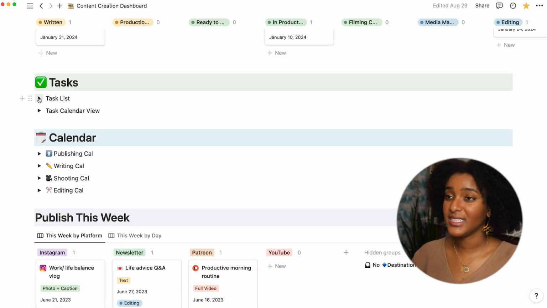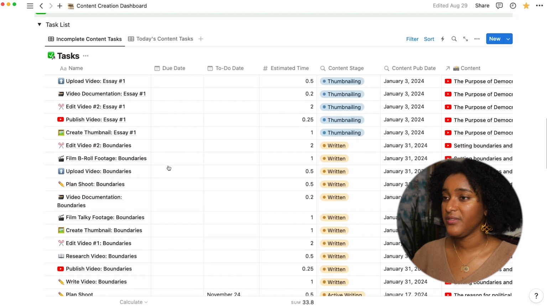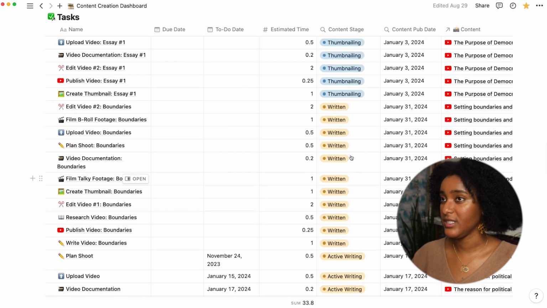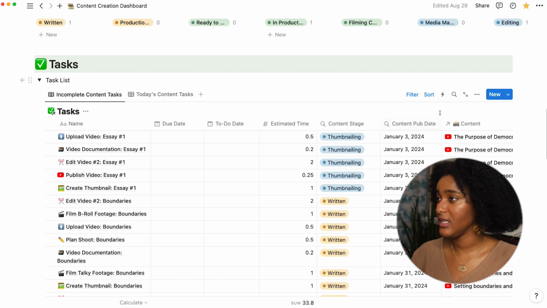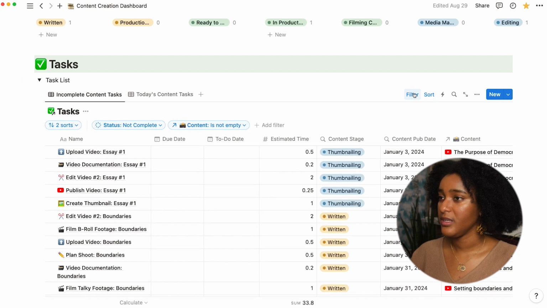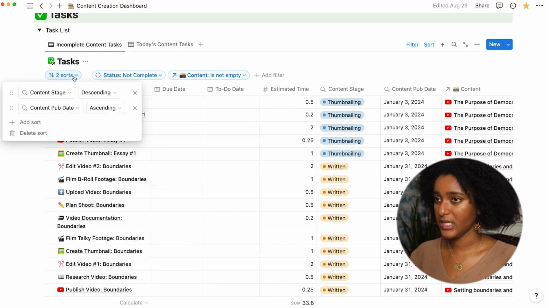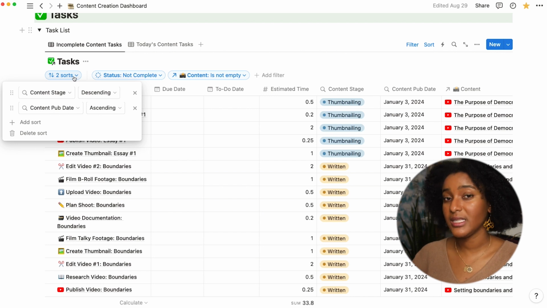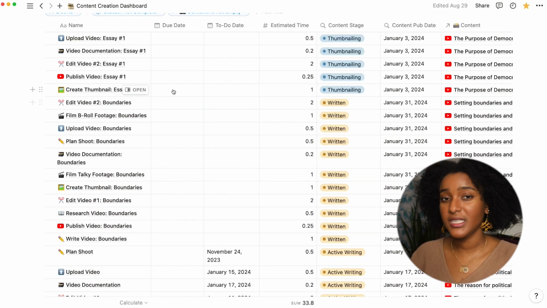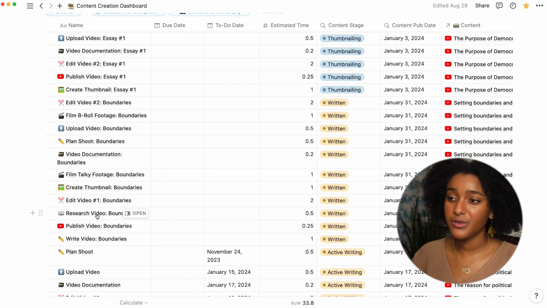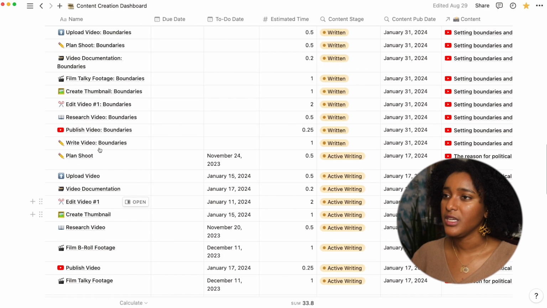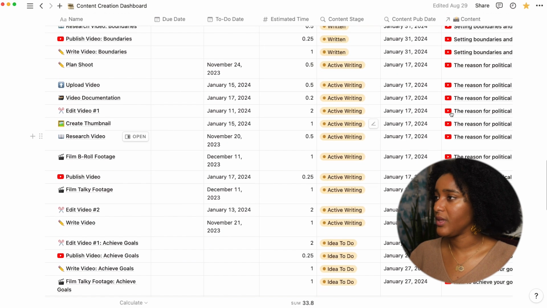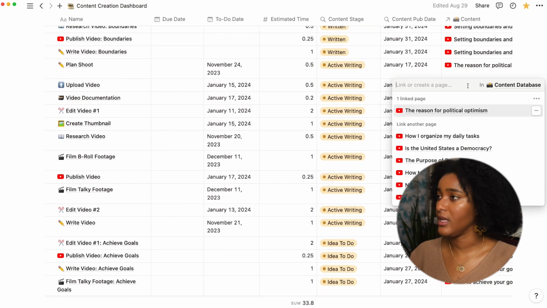Here we have your task list of things that are specific to content. So tasks related to content, that's what's going to show up here. You can see that in the filters. And it's going to be sorting by the stage that the content is in and when I have to publish it. So the things that I need to publish sooner, I need to get on those tasks. Seeing all of these within a tasks view is a reason why I like to actually note which video I'm talking about with each task. So I didn't do that with political optimism, but I could go back in and do that.